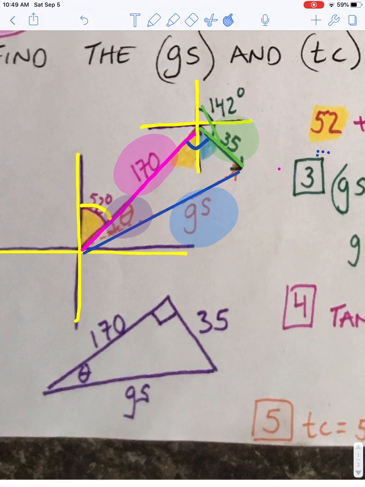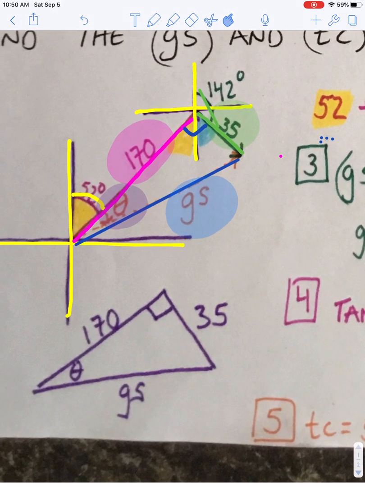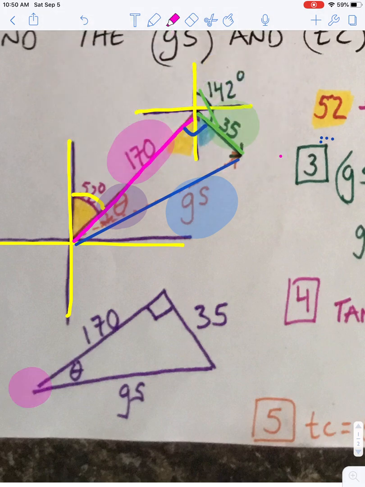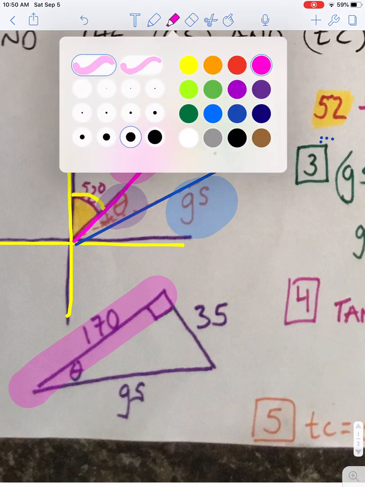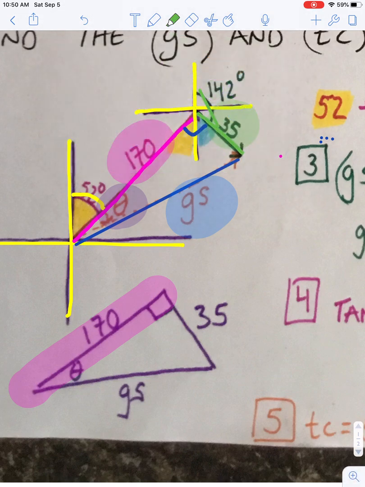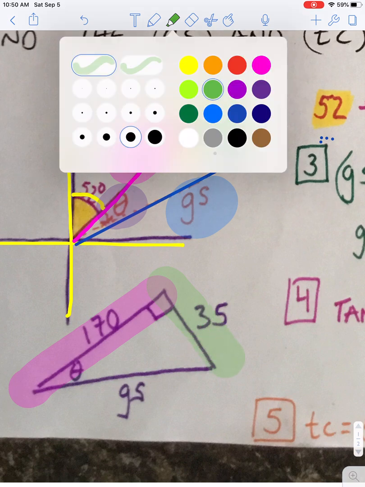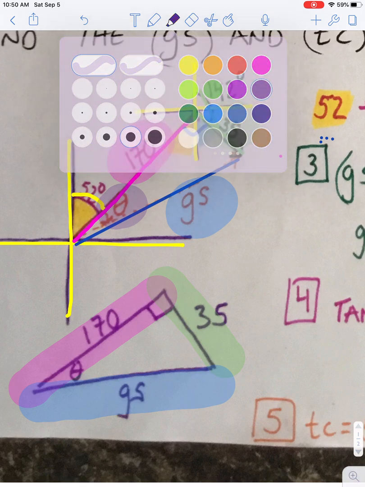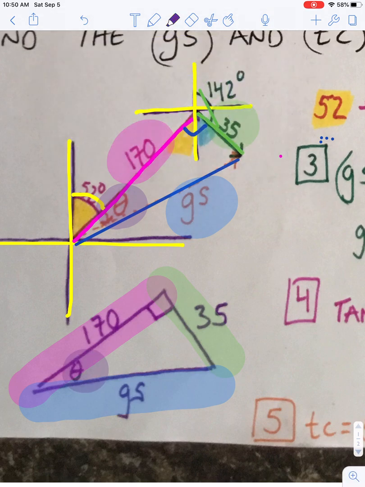So I have drawn my airplane speed of 170, my 90-degree angle, my wind speed of 35, and my ground speed here that I'm trying to find in the next step. And again, my angle that I'm trying to find is in here.